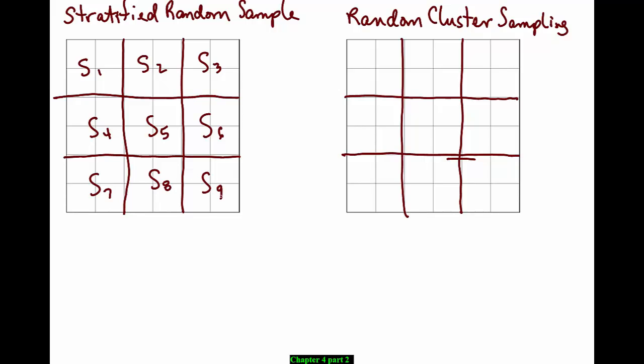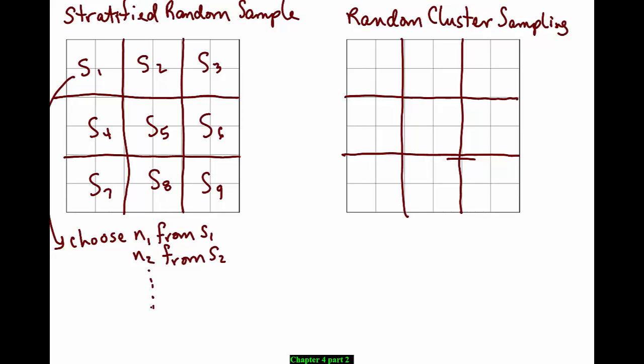In stratified random sampling, we'd take a separate simple random sample from each of these strata. So we'd take N1 individuals from strata 1. So we might take one house from strata 1, N2 from strata 2, and so on. So we literally have every single strata represented, and we take a simple random sample inside each strata.